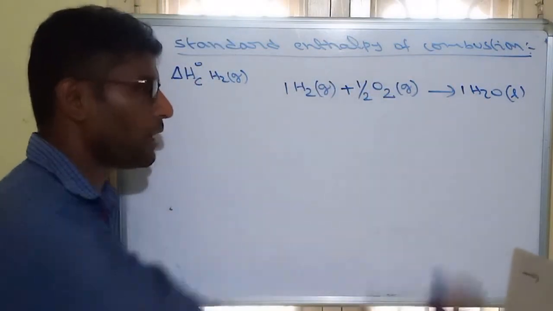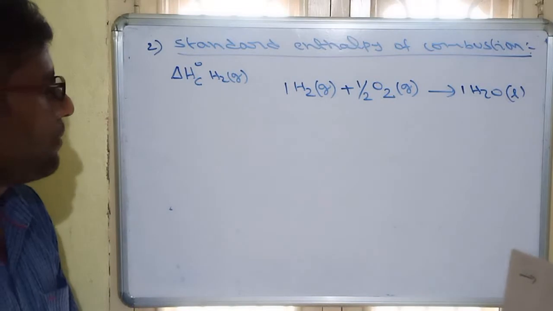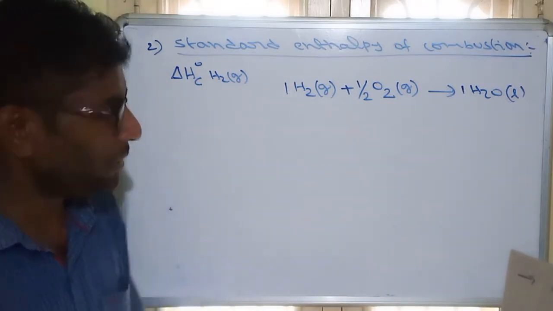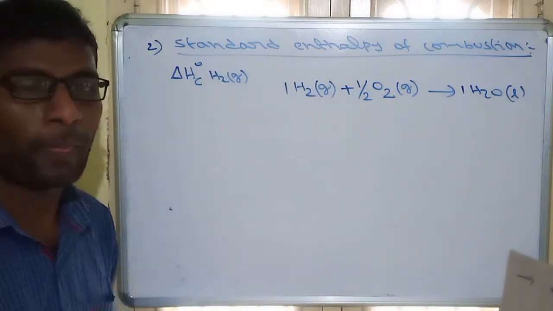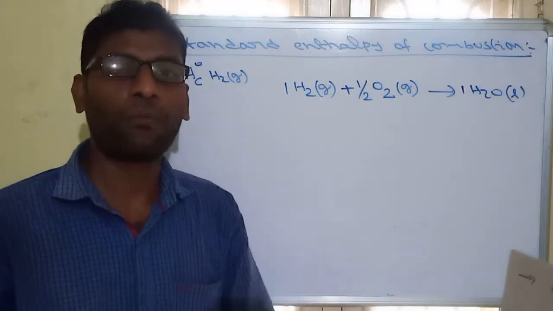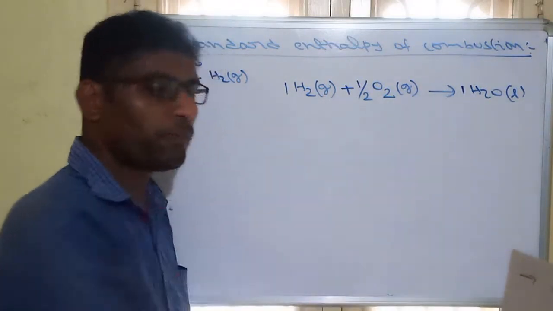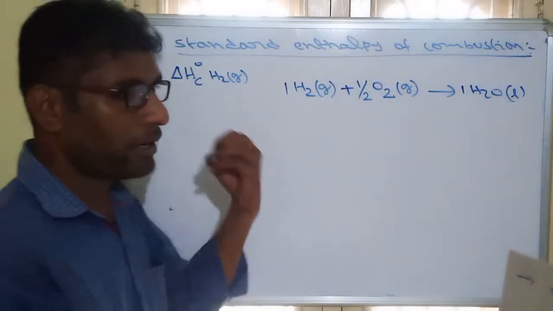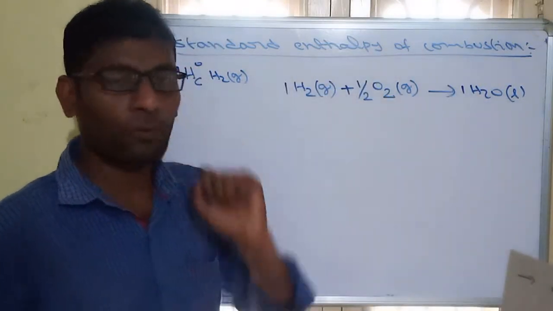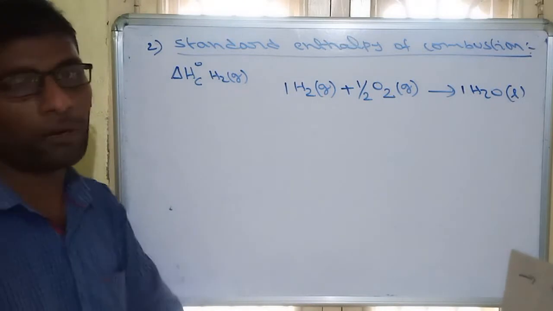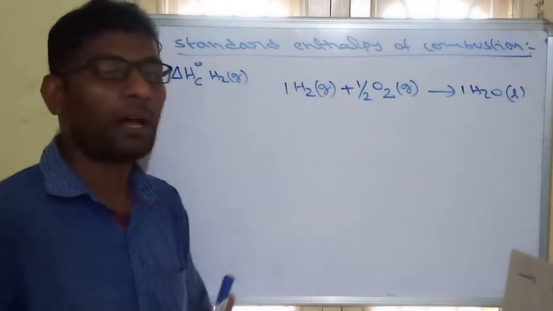So this reaction is called enthalpy of combustion of hydrogen. Remember, it is also called enthalpy of formation of water. We can also call it formation. But when we are writing formation, that is about water, and when we are writing combustion, that is about hydrogen.